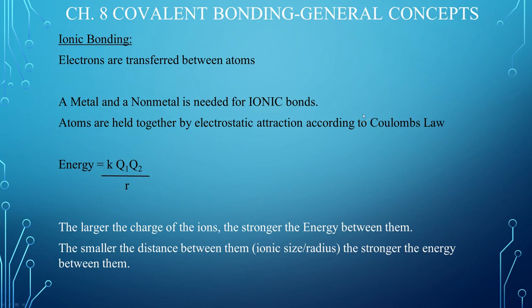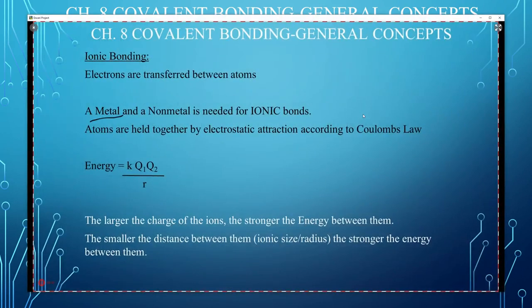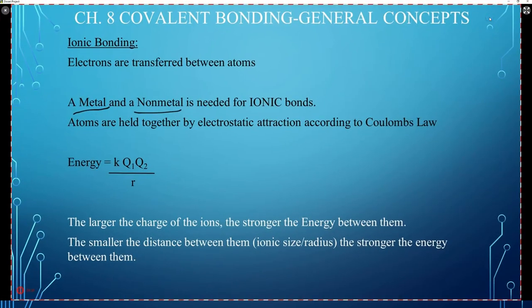Okay, so let's talk about ionic bonding. Ionic bonding is where electrons are transferred between atoms. We need a metal and a non-metal. Atoms are going to be held together by electrostatic attraction according to Coulomb's law. Coulomb's law essentially looks like this. It says that the energy is equal to some constant